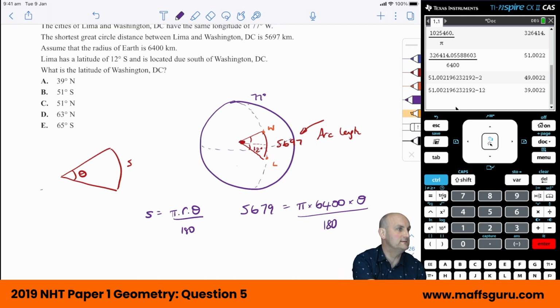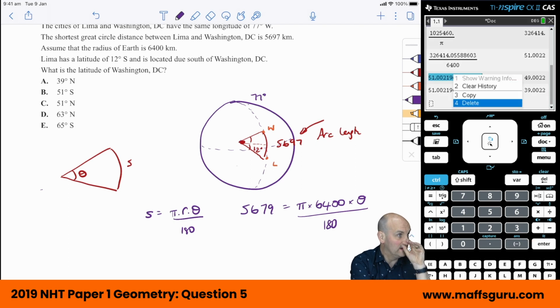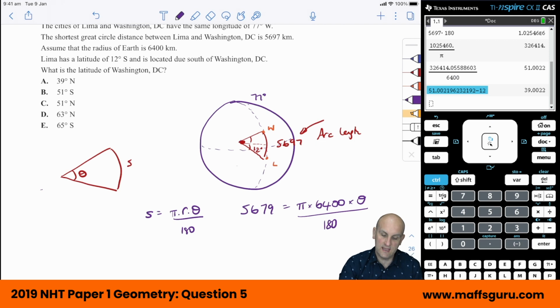As we can see on my calculator here, barring that line there, which I will now delete because it doesn't make any sense, is this. First I multiplied 5697 by 180 to give me just the pi times 6400 times theta. That gave me a very big number, and that E6 is standard form. If you're not sure what that means, you need to look that up because it comes up. I've divided it by pi, then divided that answer by 6,400. That gave me the theta on its own, so we knew that the angle inside that whole section there is